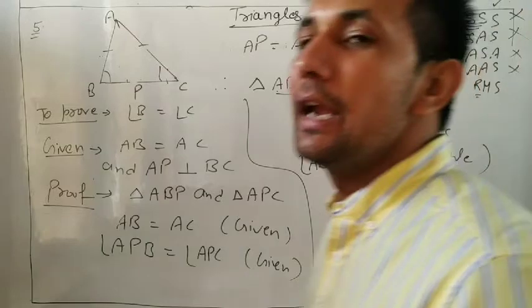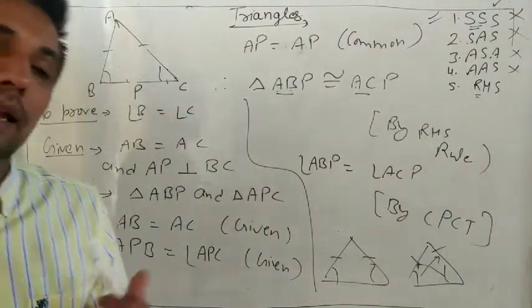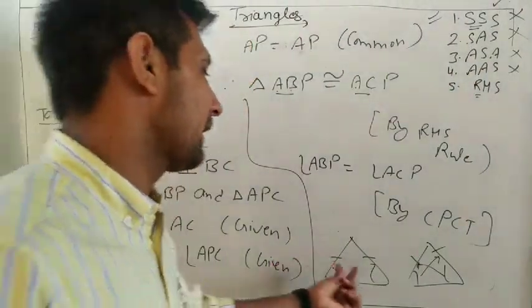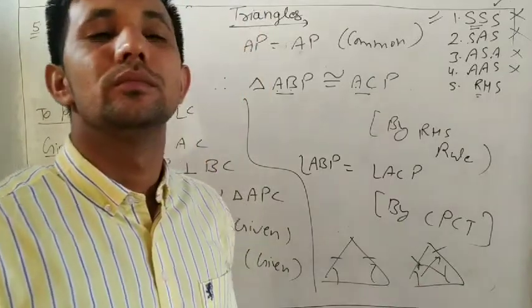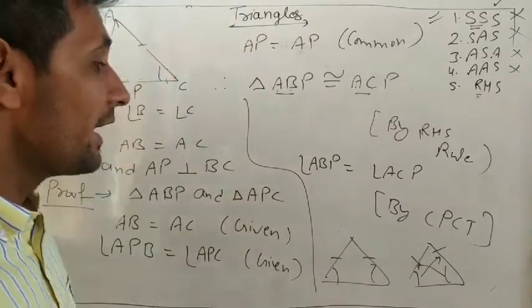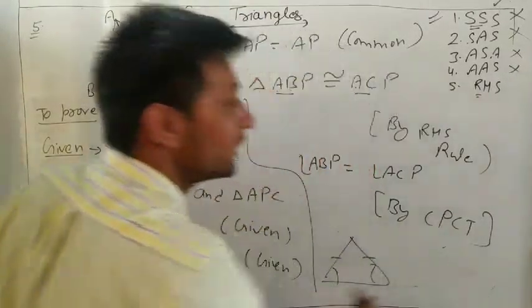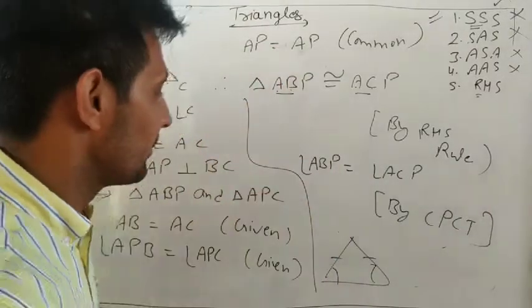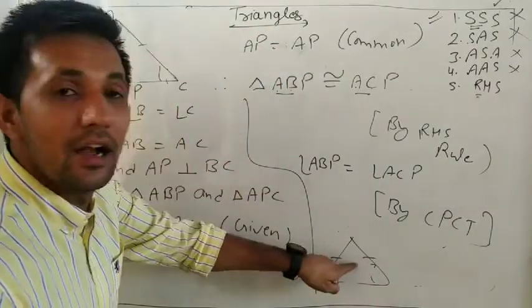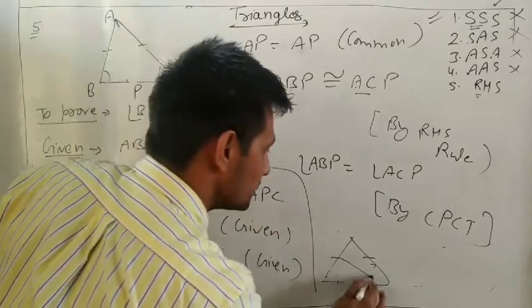Always we have to remember, if sides are equal, then opposite angles are equal. If angles are equal, then opposite sides are equal. And this rule is used in a single triangle, because these two sides are equal in a single triangle. This means opposite angles are equal.